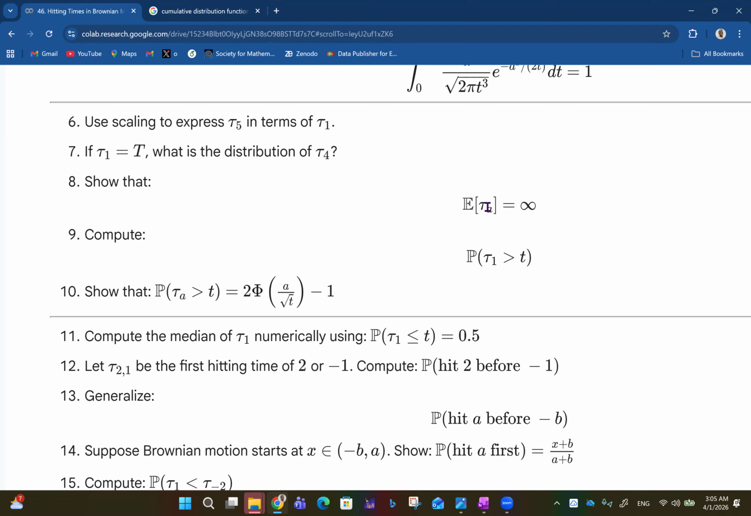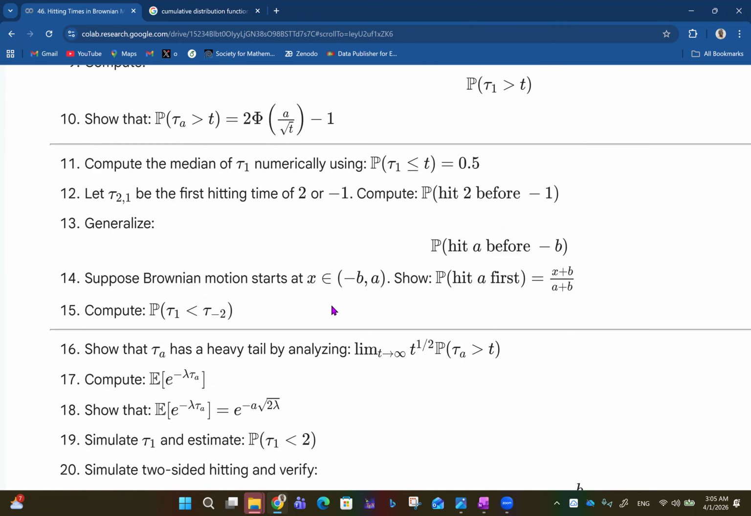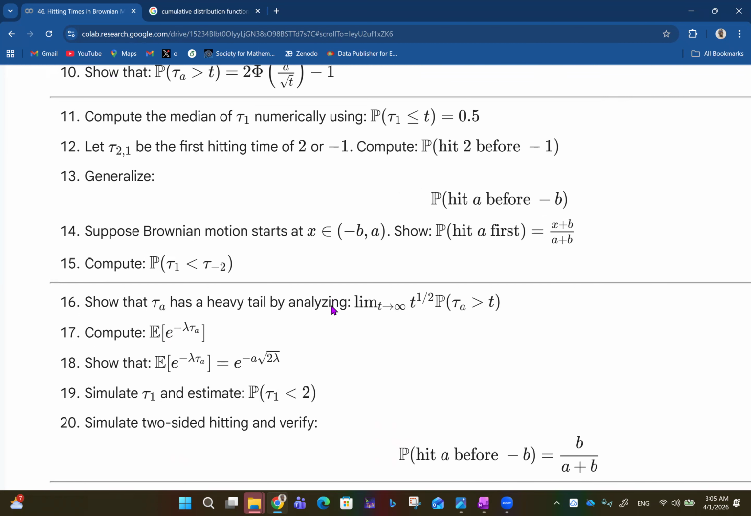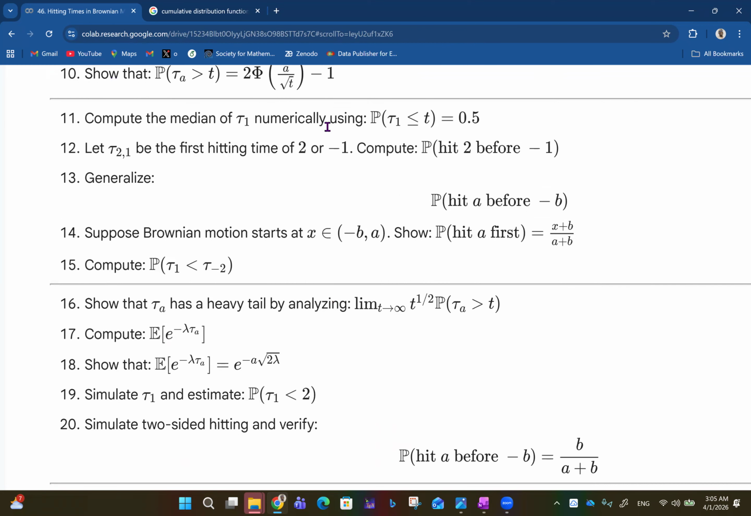Show that the expected value of tau sub a is equal to infinity. Then compute the probability that tau 1 is greater than t, and all of this. Show that the probability that tau a is greater than t is 2 phi. This came from the idea of the reflection principle. Then we have the rest of them. Compute the median of T1 numerically using the probability that tau 1 is less than or equal to t being 0.5.